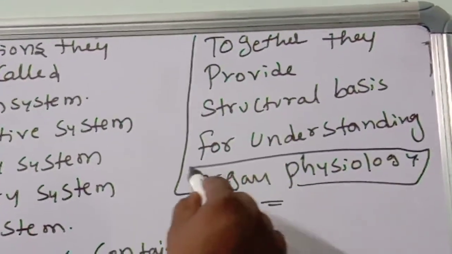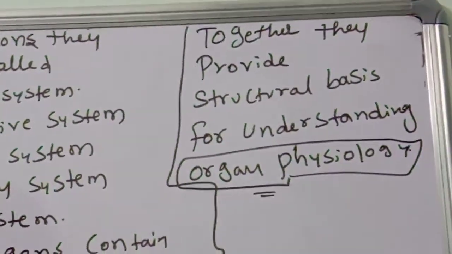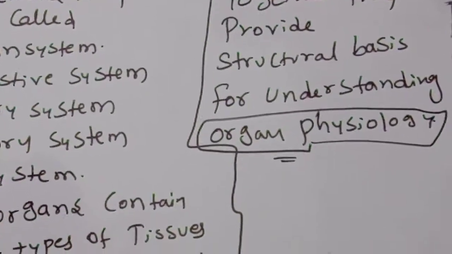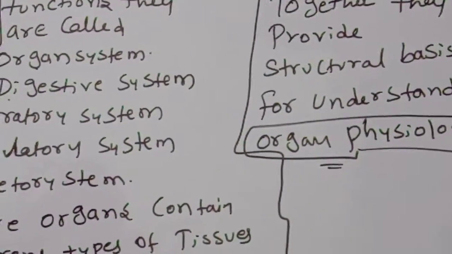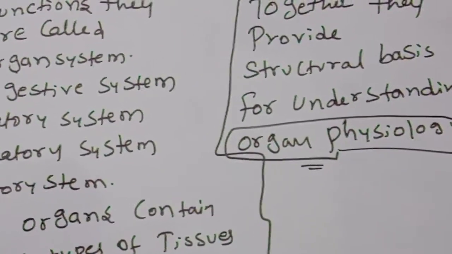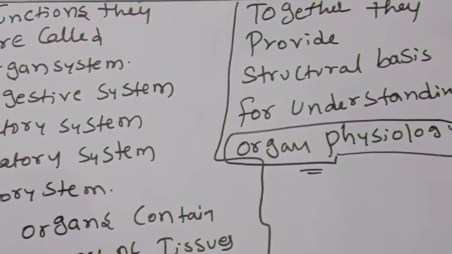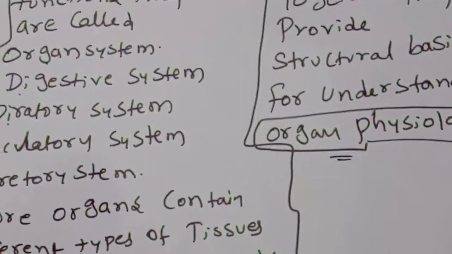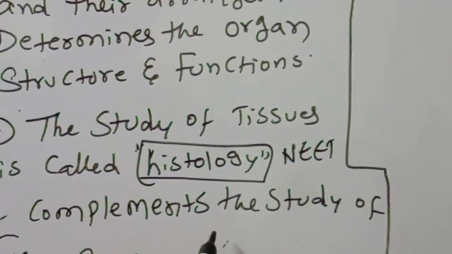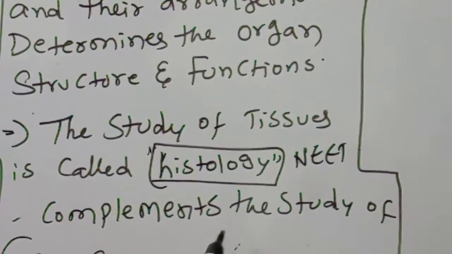What is the meaning of physiology? Complete detailed information and how they will work, how they will be involved in the reactions. Everything will be determined by the help of organ physiology. So the study of tissues is called histology. That complements the study of gross anatomy. Together they provide structural basis for understanding organ physiology.